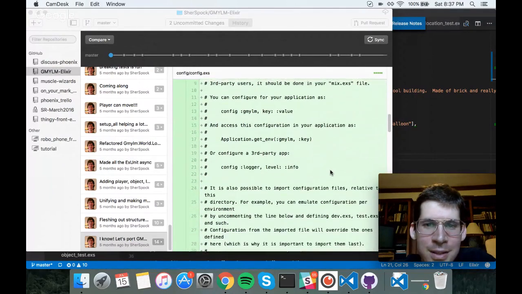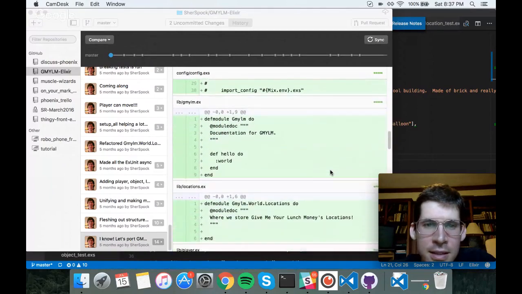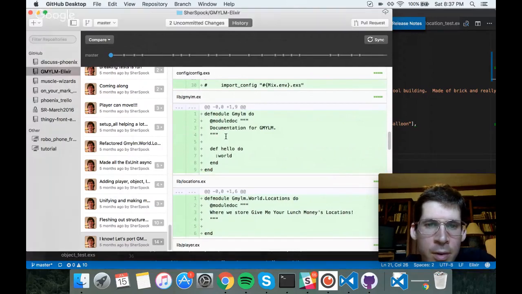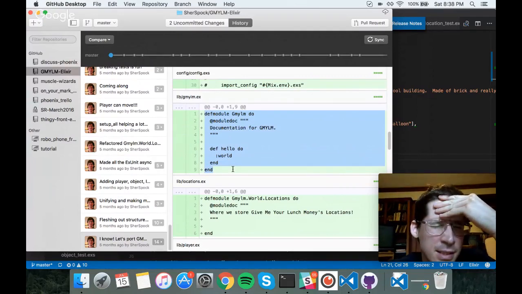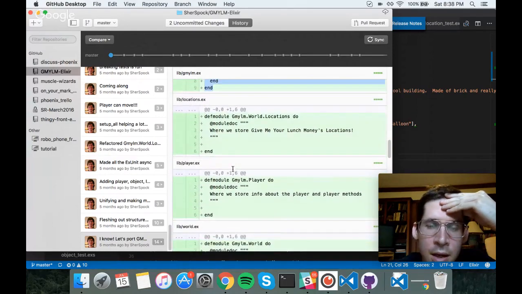You can configure this and access the configuration in the config.exs. That was the basic module that Elixir gave me when I did mix new and then the name of the project. And then I made some of these locations.